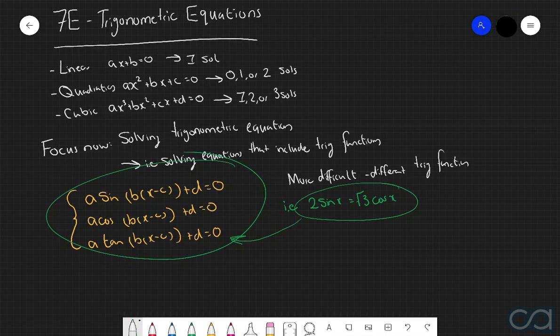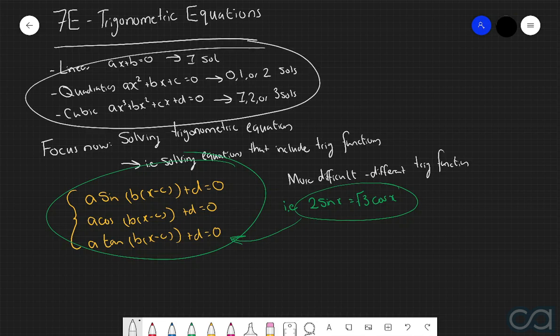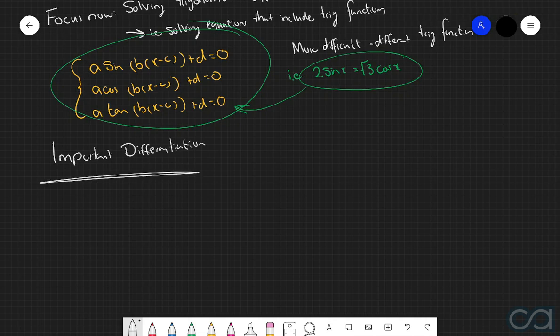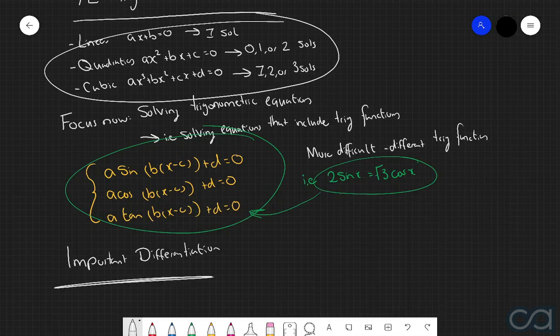Now, before we actually get into the different processes involved in solving these types of equations, we need to make a very important differentiation between solving trigonometric equations compared to solving these types of equations up here. As we clearly stated before, when we are solving linear equations, we can only ever have one solution. When we're dealing with quadratic equations, we can have 0, 1, or 2 solutions. When we're dealing with cubics, we can either have 1, 2, or 3 solutions, and we can continue this idea with different types of polynomials as well.